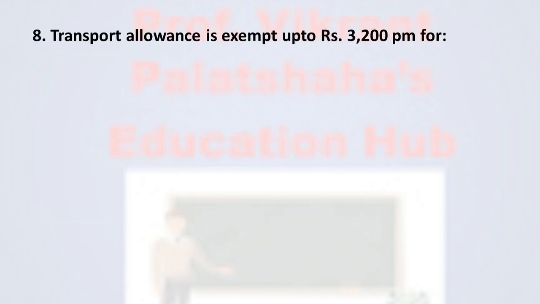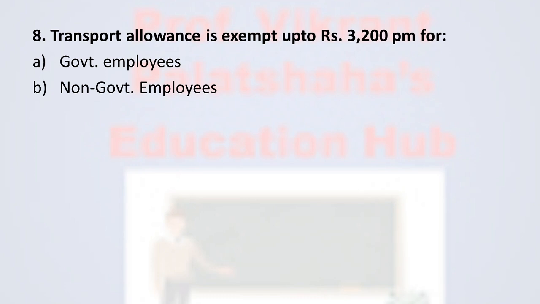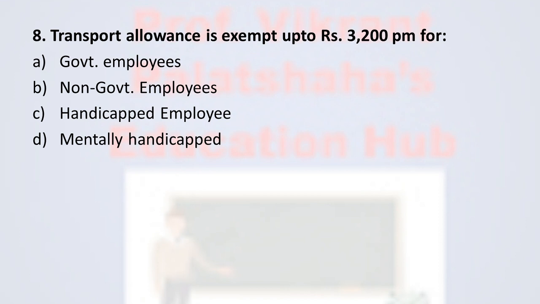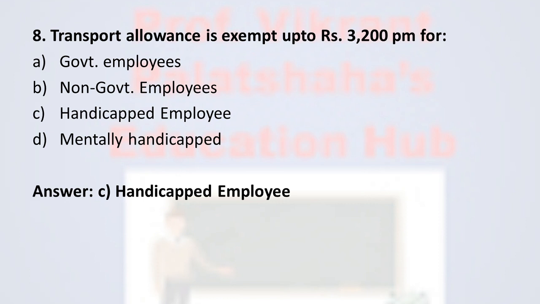Next question number 8. Transport allowance is exempt up to rupees 3200 per month for option A government employees, option B non-government employees, option C handicap employee, and option number D mentally handicapped. And the correct option is option number C, handicap employee. In case of handicap employee, the transport allowance is exempted up to rupees 3200 per month.